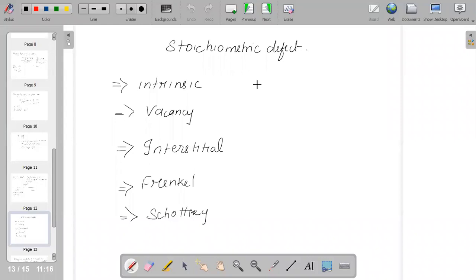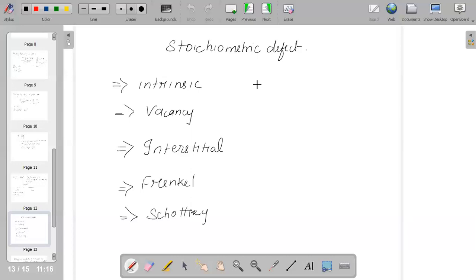And this defect can also develop because of the heating of the substance. Hence we call it a vacant space, or a vacancy defect. And when we say interstitial defects, the constituent particles occupy an interstitial site or point, and this increases the density of the substance.